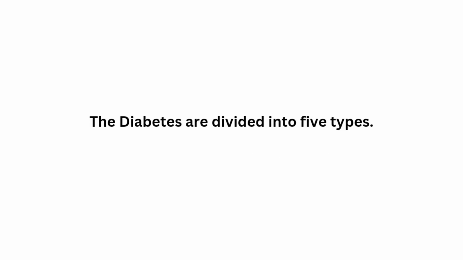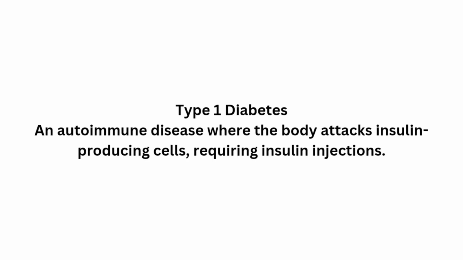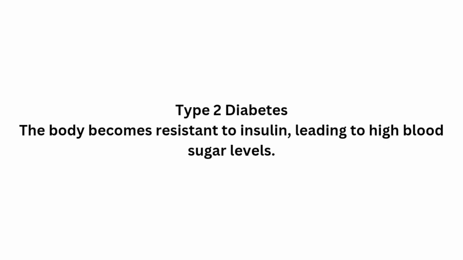Diabetes is divided into 5 types. Type 1 diabetes, an autoimmune disease where the body attacks insulin-producing cells, requiring insulin injections. Type 2 diabetes, the body becomes resistant to insulin, leading to high blood sugar levels.